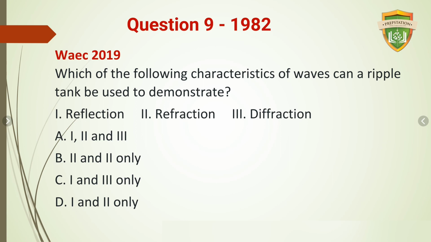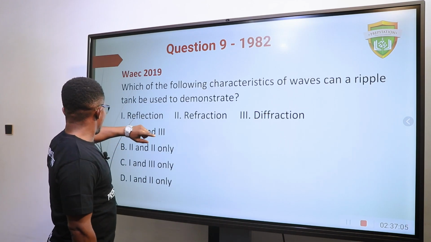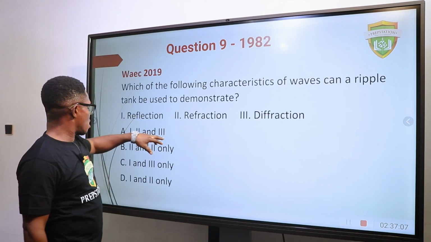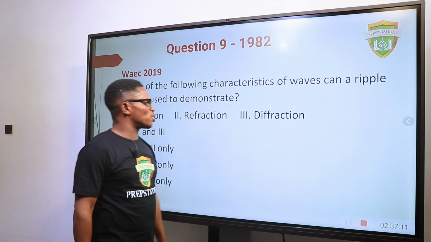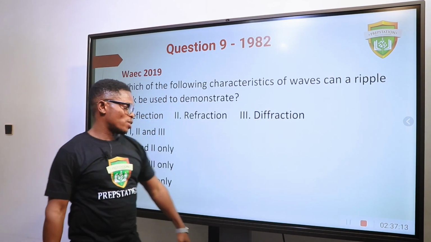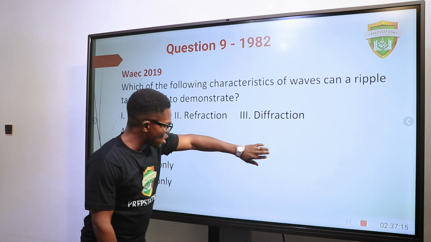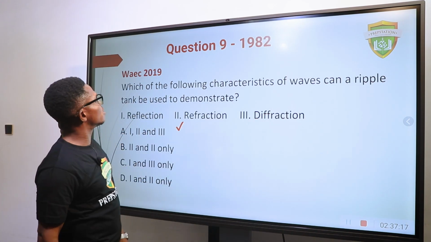And which of the following characteristics of waves can a ripple tank be used to demonstrate? Reflection, refraction, diffraction. From what I illustrated in that ripple tank simulation, reflection was there, refraction was there, diffraction was also there. So the answer should be 1, 2, and 3.